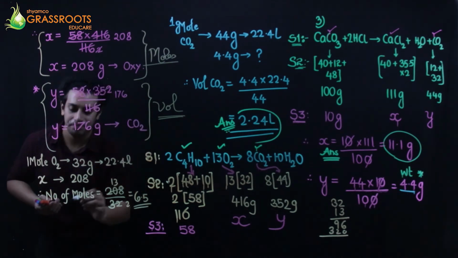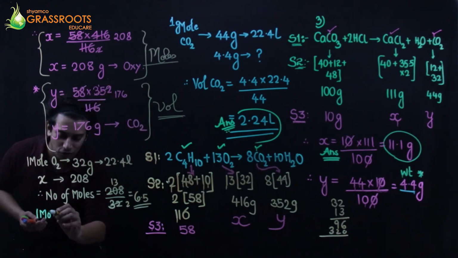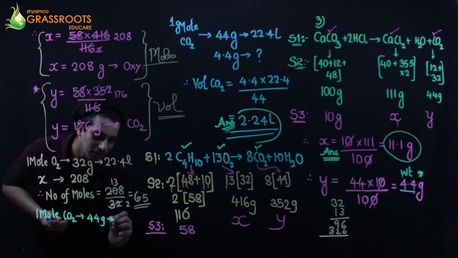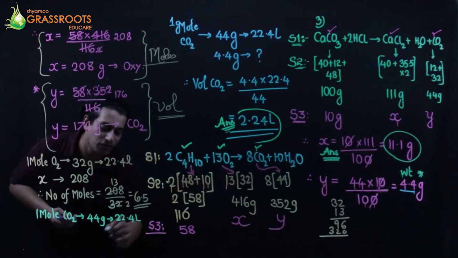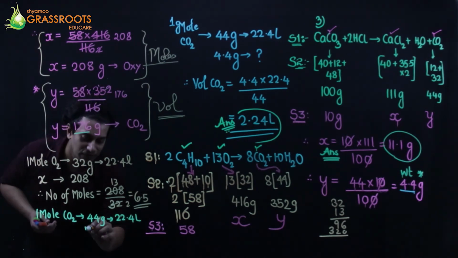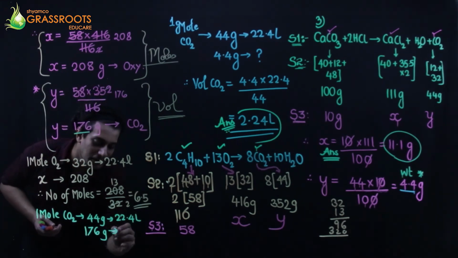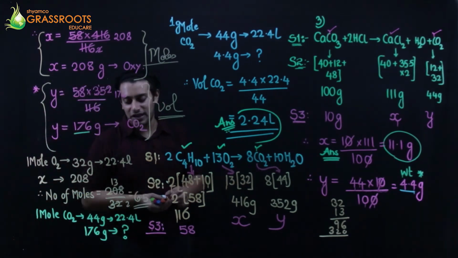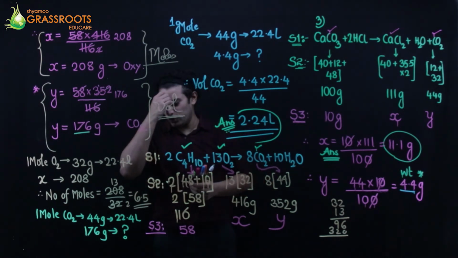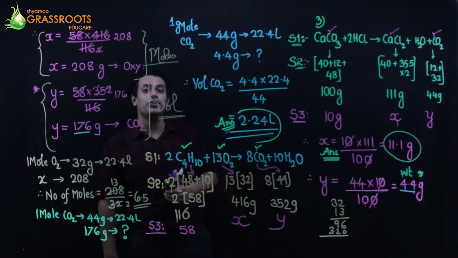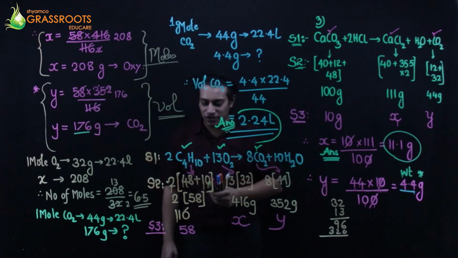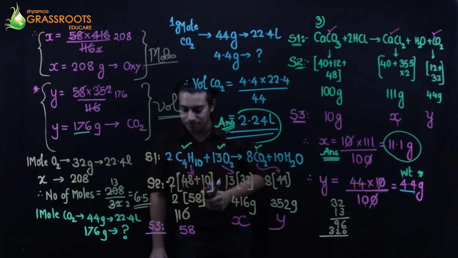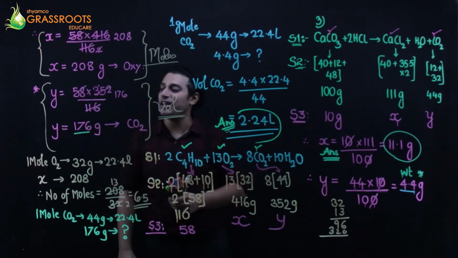इसका वॉल्यूम पूछा है. कथा 1 mole of carbon dioxide occupies 44 grams STP, occupies 22.4 liters. Then 176 gram of carbon dioxide will occupy how much? Cross multiply, you should get the answer. It's gonna be into 4, na? 22.4 into 4 will be the answer, 89 point something. It's gonna be 89.6 liters. That's it. And this answer was 6.5 moles.